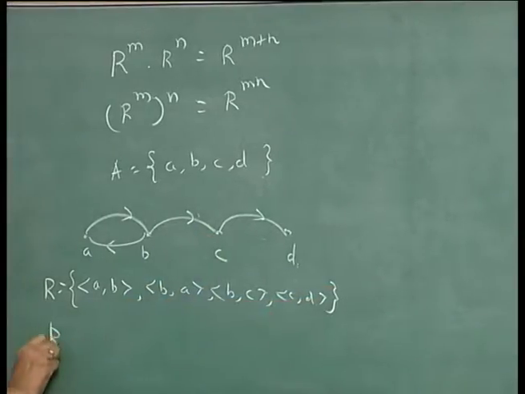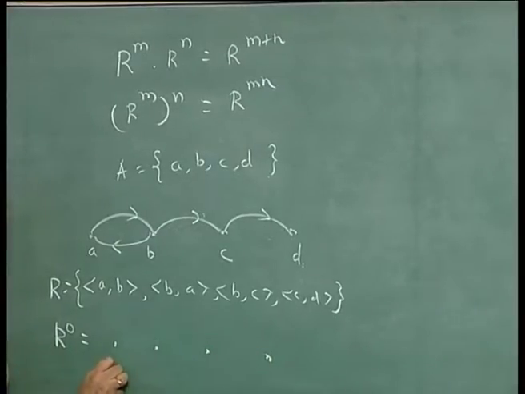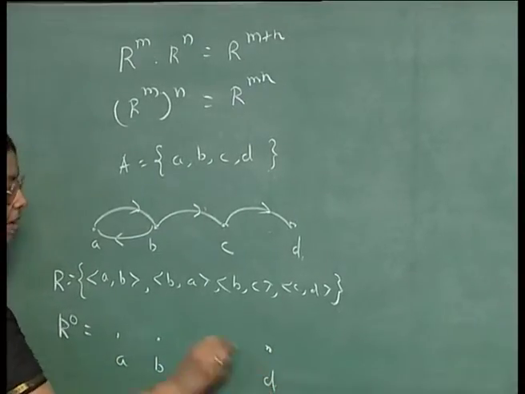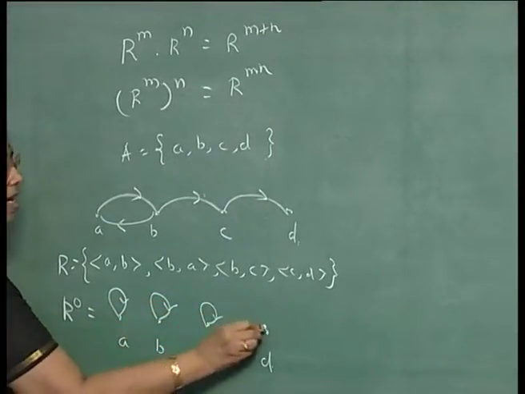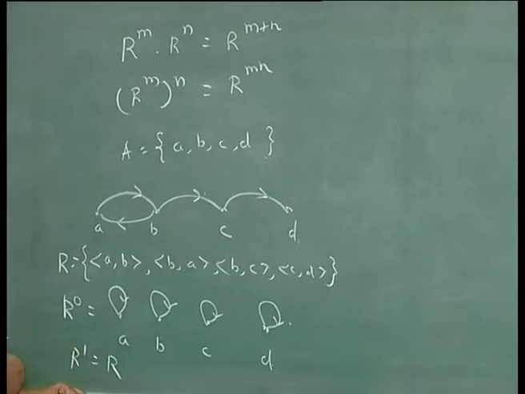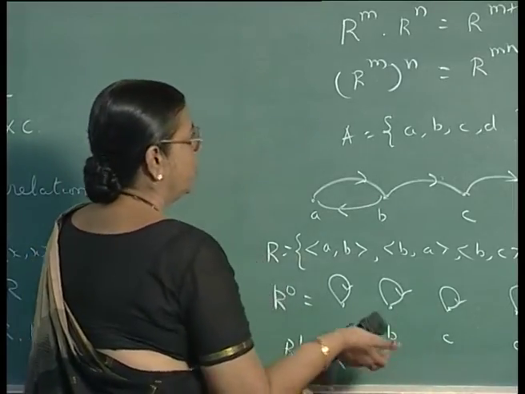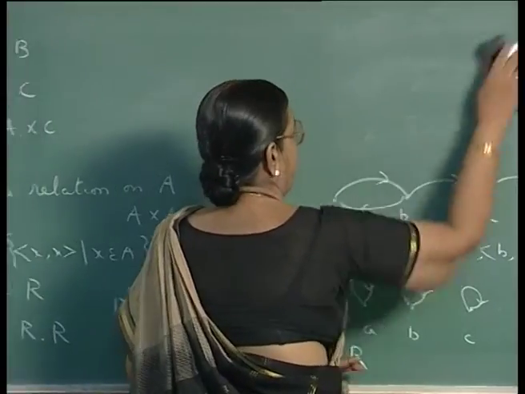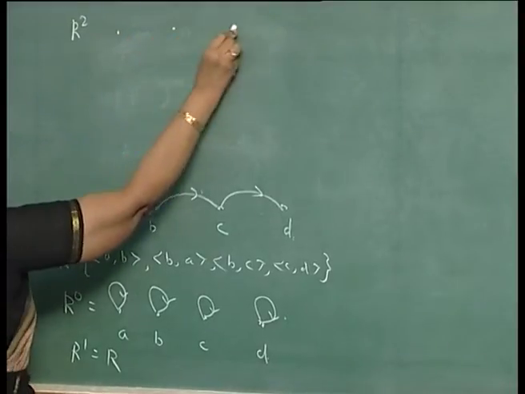Now, what is R power 0? R power 0 is the equality relation on this set. So, that can be represented by the diagram like this. It consists of the pairs AA, BB, CC and DD, and R power 1 is R. Now, what can you say about R squared and R cubed? R squared can be represented by the diagram like this.